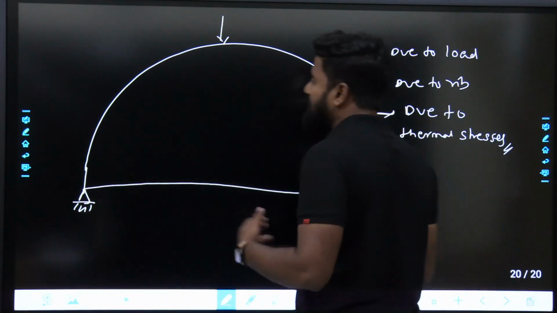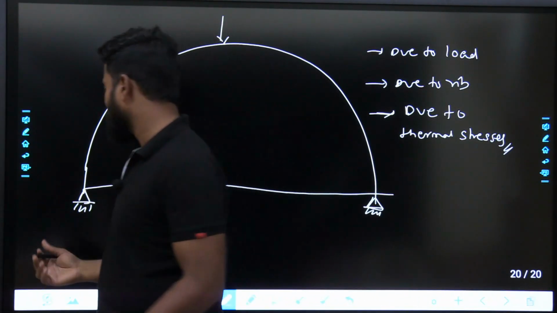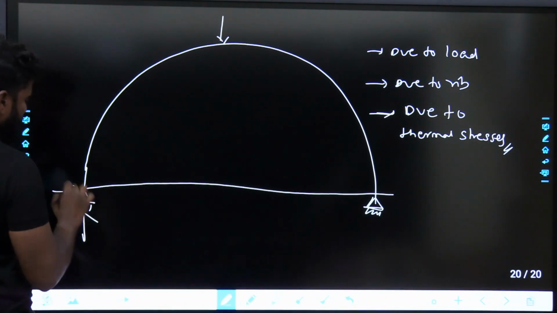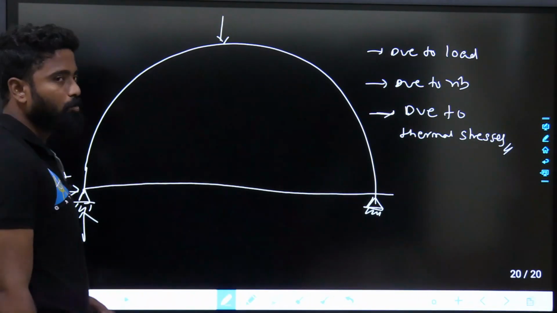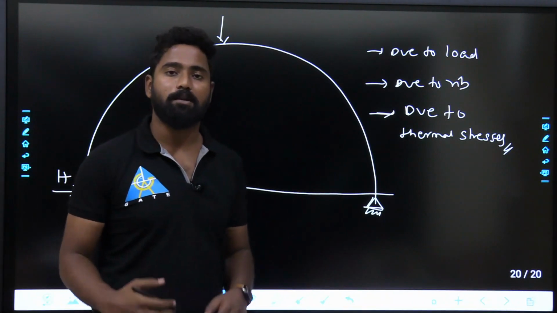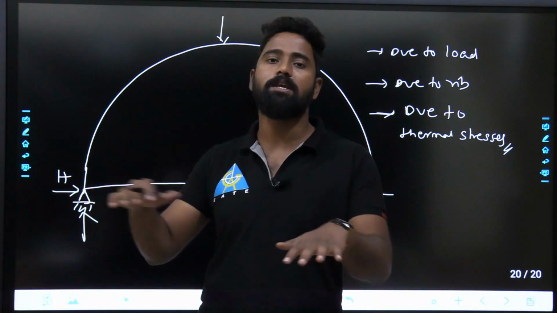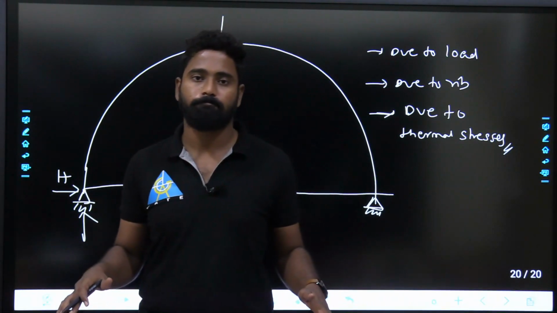Because of all these things, how exactly the thrust, the horizontal thrust, plays an important role over here. This is the H, horizontal thrust, unknown force. So that plays an important role over here. How you are going to find out the horizontal thrust is the total game in this.